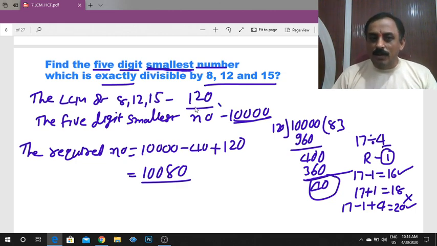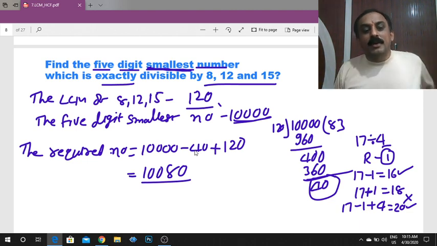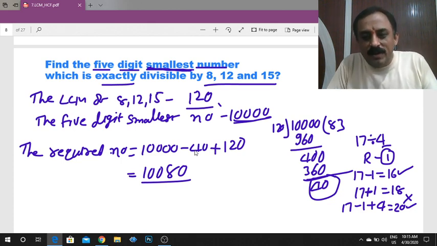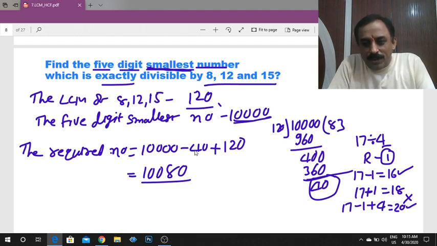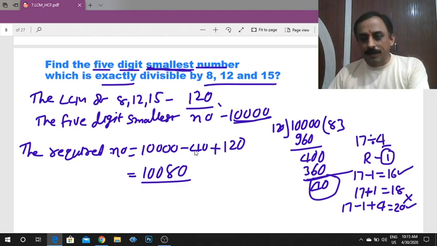10,000 is not divisible by 120. 10,000 divided by 120 gives remainder 40. So 10,000 minus 40 is 9,960, which is divisible by 120. But 9,960 is the biggest 4-digit number, and they are asking for the 5-digit smallest number. So what is the next number? Plus 120. 9,960 plus 120 is 10,080.